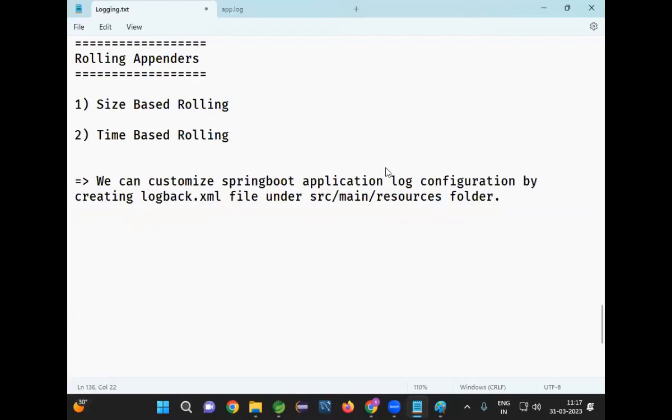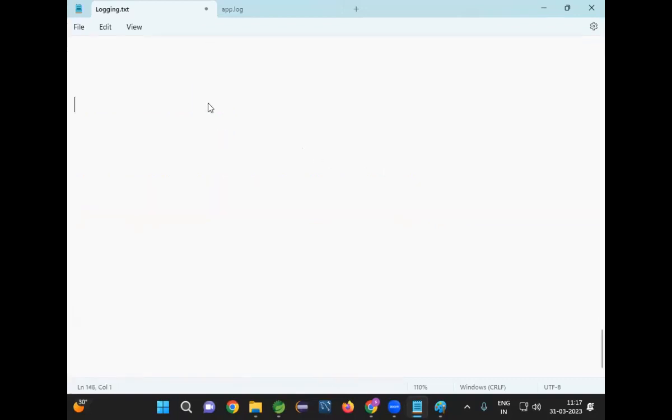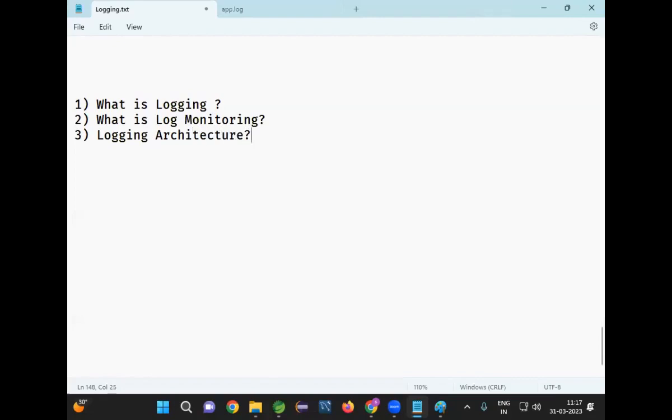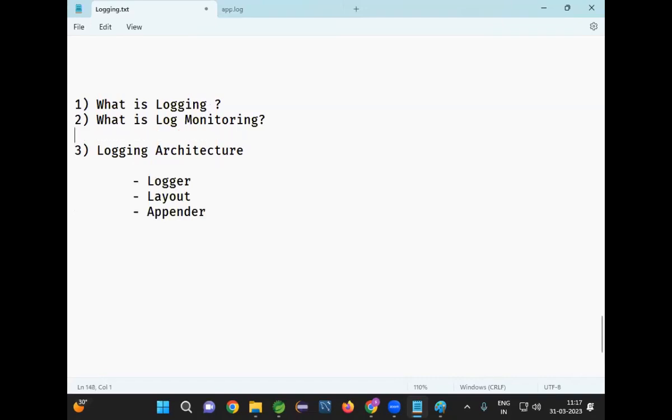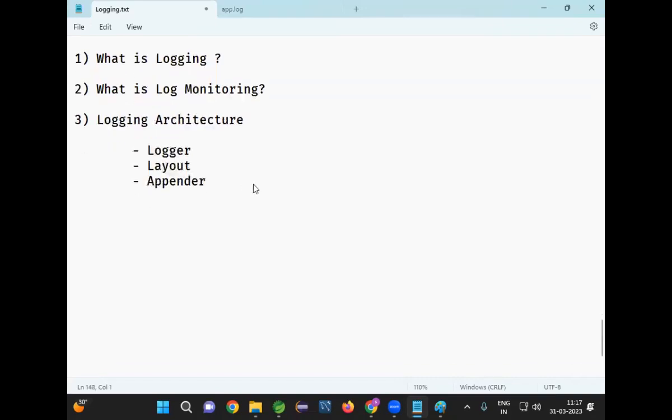Yes. So what we learned as of now? What is logging? Next one. What is log monitoring? And what is logging architecture? In the logging architecture, what we understood? We understood logger, we understood layout, and we understood appender. What is the purpose of appender? It is used to store the message to the destination.